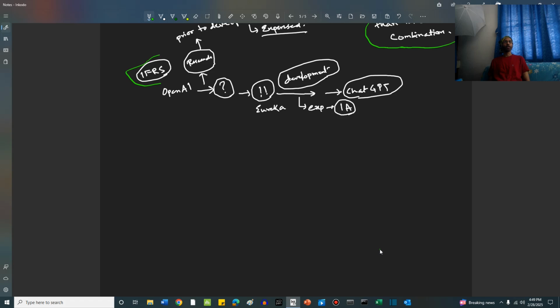Now, IFRS does not distinguish between softwares which are going to be used for internal purposes and those softwares which are going to be sold, right? Now, what if there is another layer of bifurcation where post-development, the accounting system wants to understand whether that software is for internal purpose or for selling purpose. Now, ChatGPT obviously is something which is used for earning income, which is for sale, right? It can be subscription, it can be licensing, whatever, but it is for sale. Essentially, it is not only for internal use. So, at this level,